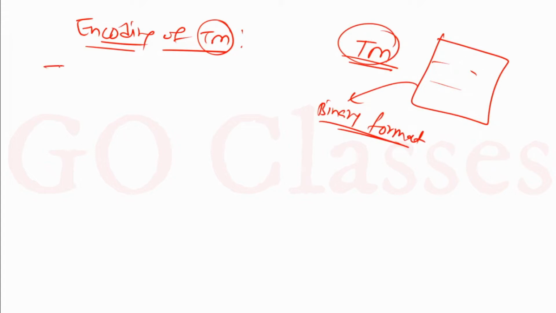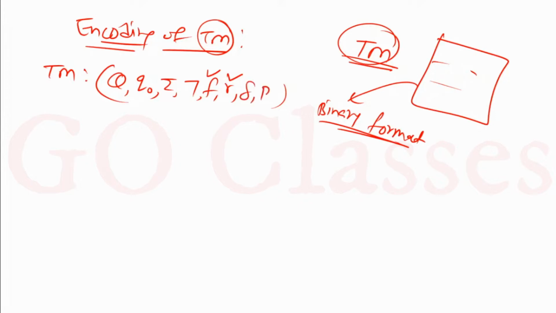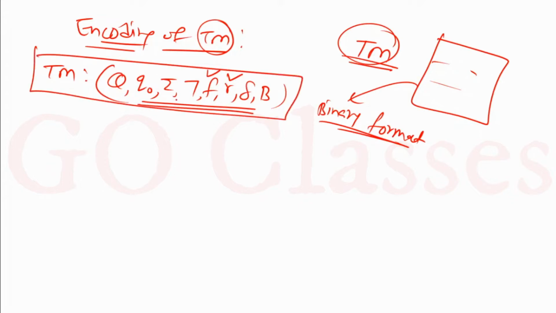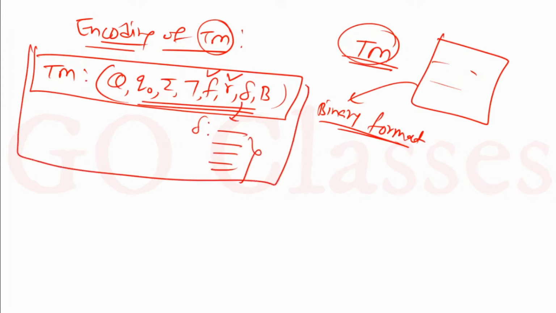I told you that a Turing machine is nothing but a few things: a set of states, an initial state, some sigma, some gamma, final states, the accepting state and the reject state, the transition function, and the blank symbol. So this is basically your Turing machine. You can see a Turing machine is a finite description. Similarly, this delta is also finite, a set of transitions. So everything is finite. This Turing machine is a finite description.